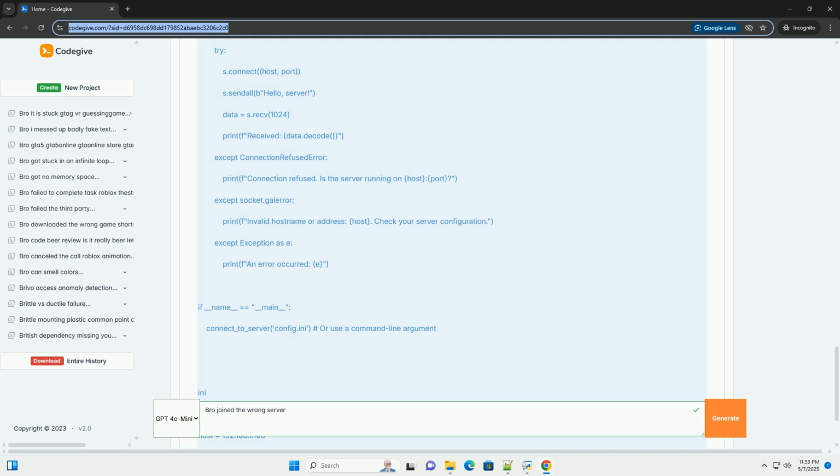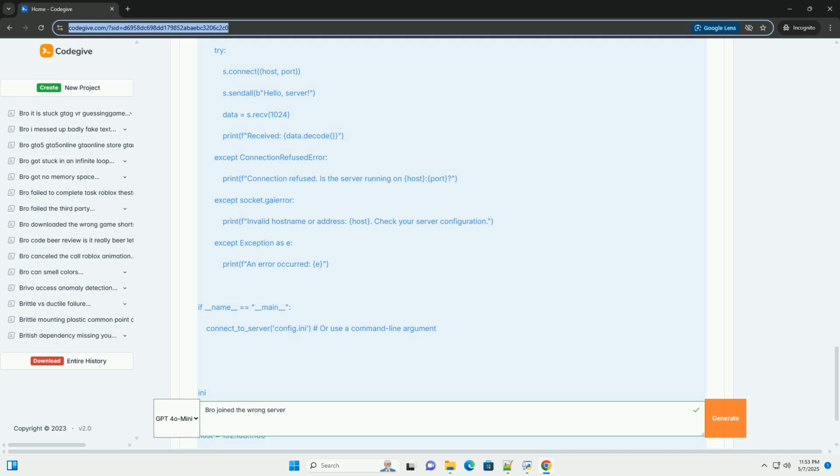DNS resolution issues. If the client uses a domain name, DNS might not be resolving it to the correct IP address. This could be due to DNS server issues. The client's configured DNS server is unavailable or returning incorrect information. Cached DNS records. The client or the network has cached an outdated DNS record.